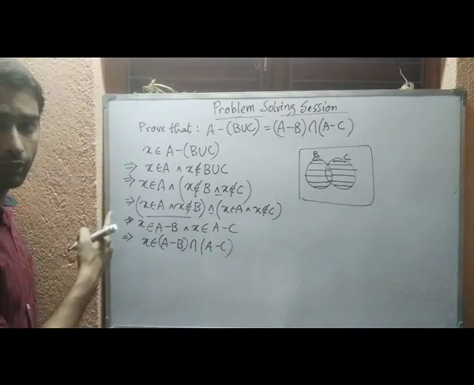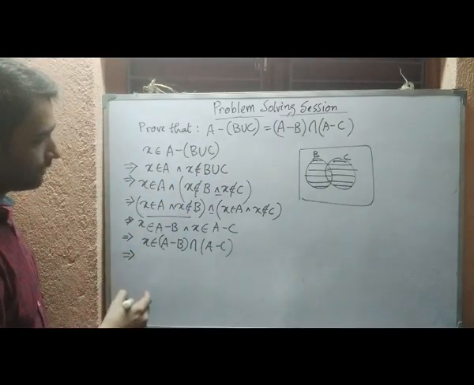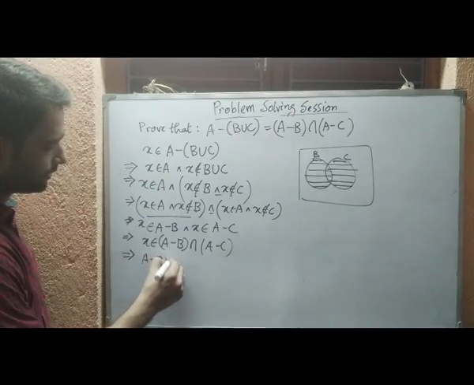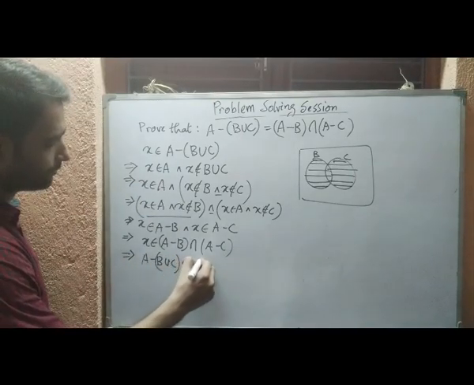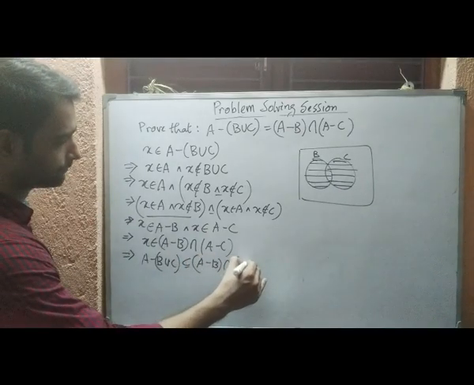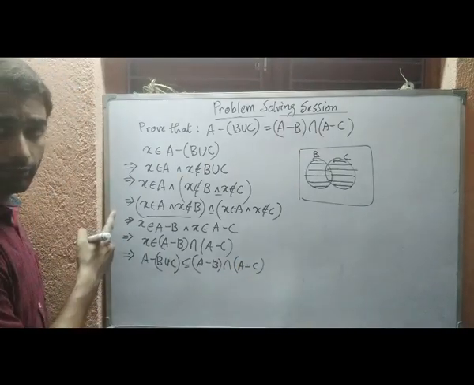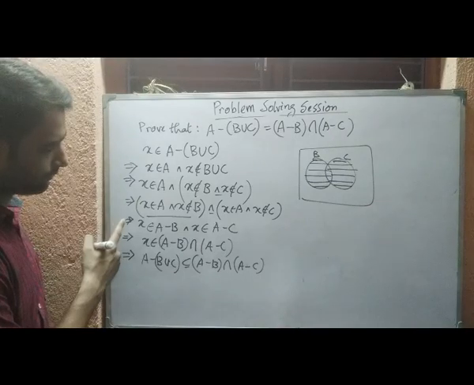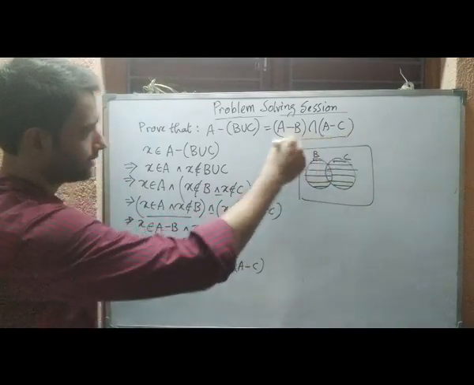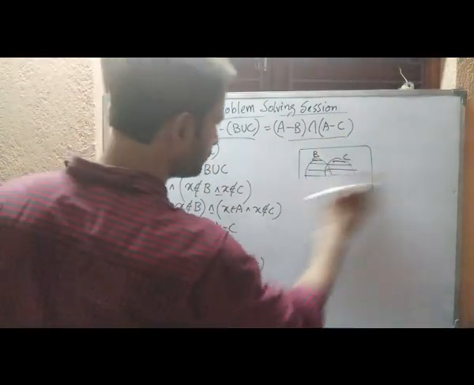So what we have got here is that A difference (B union C) is a subset of (A difference B) intersection (A difference C). In the reverse order, we can prove the other inclusion, that this set is a subset of this set.